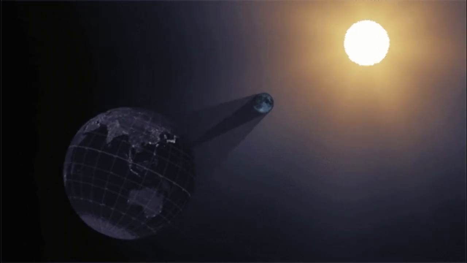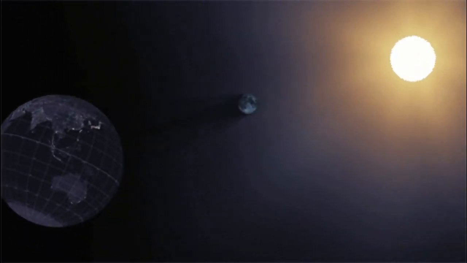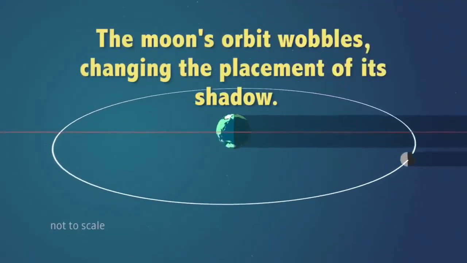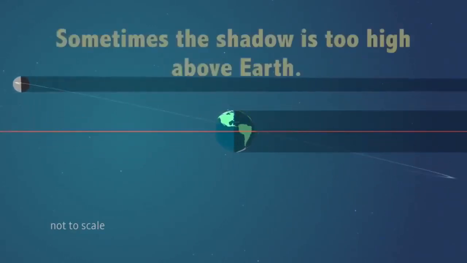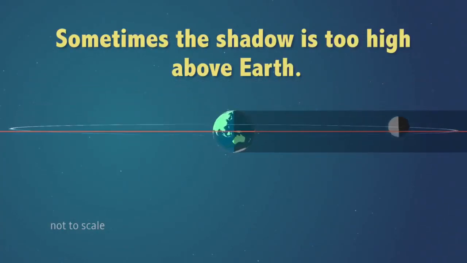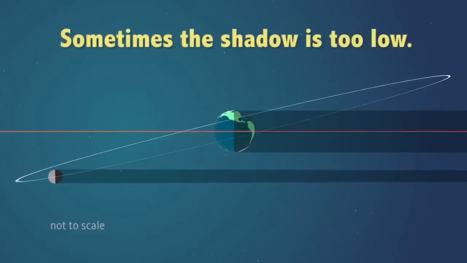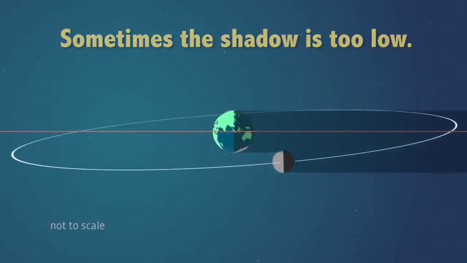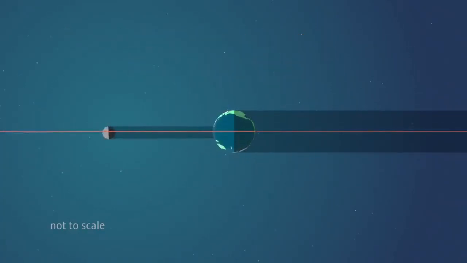But why don't we see solar eclipses every new moon? There's a very interesting reason to it. The moon's orbit wobbles, changing the placement of a shadow. Sometimes the shadow is too high above the earth, and sometimes it is just too low. For an eclipse to occur, it must be just right. Just like this.